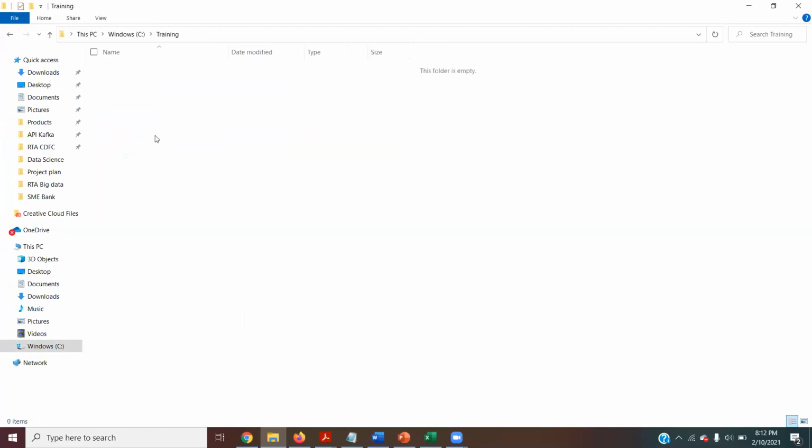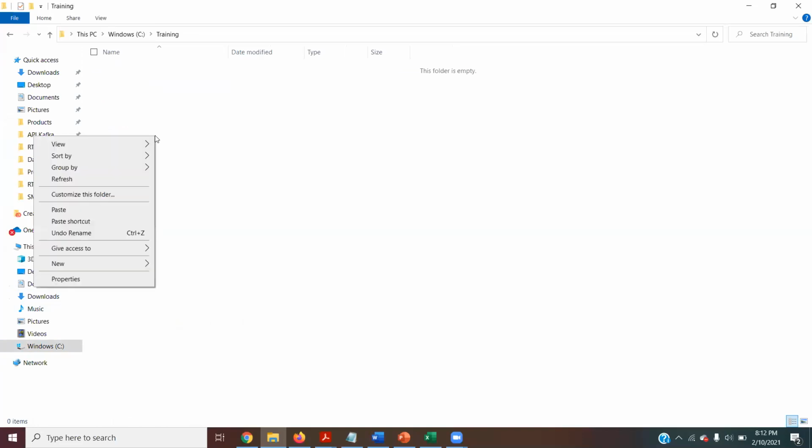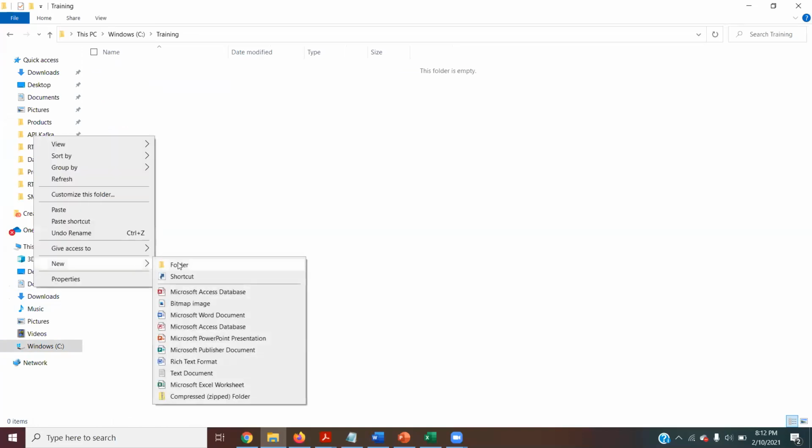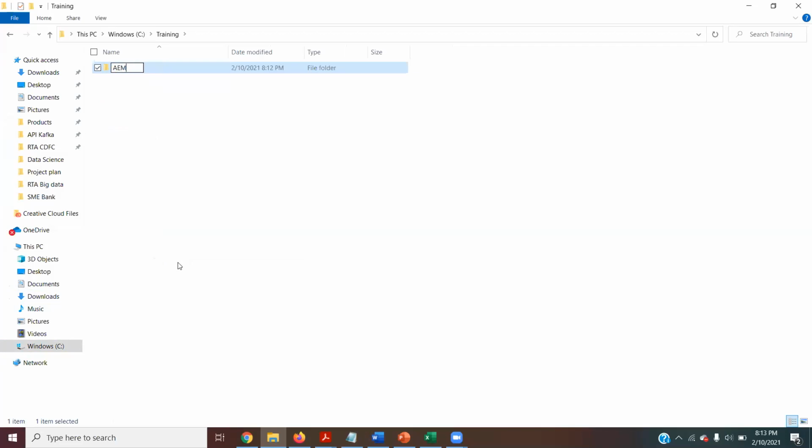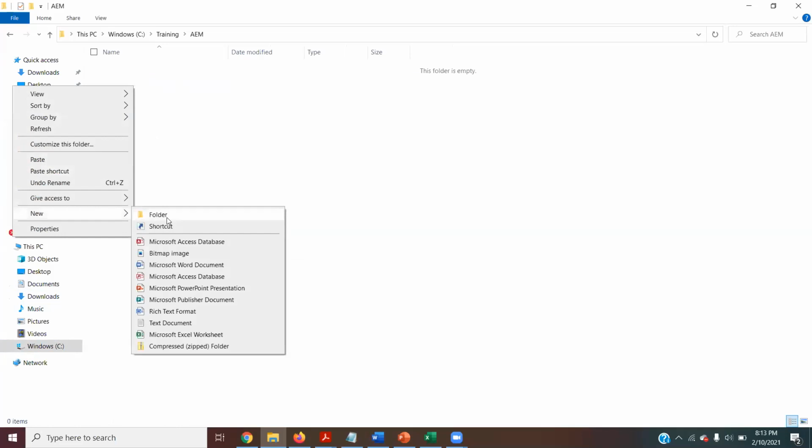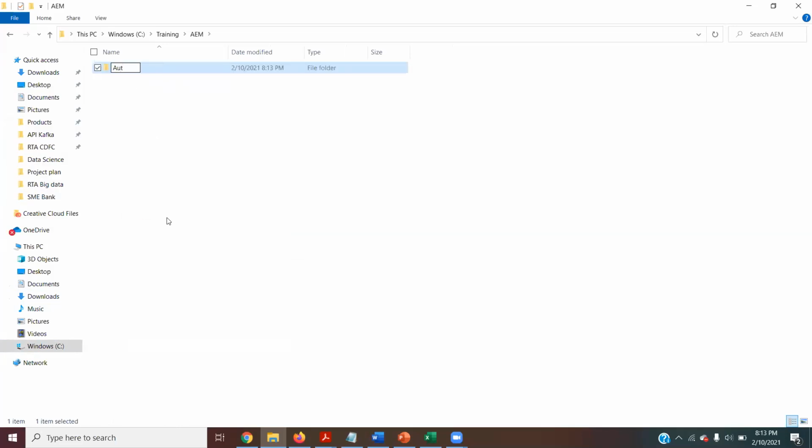You have enough space in C drive, right? Yeah. Inside this, create one folder AM. Inside that, create one folder author. And copy these two files.